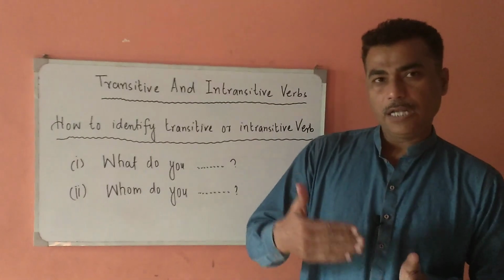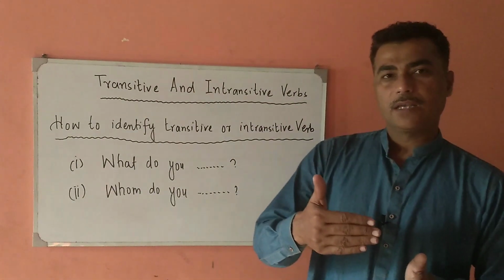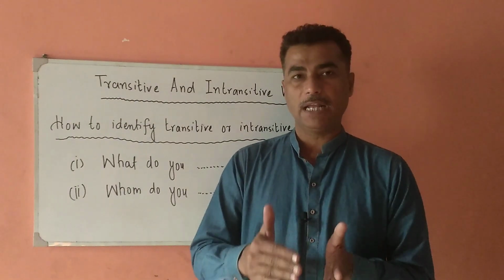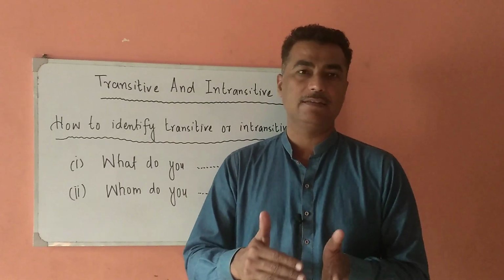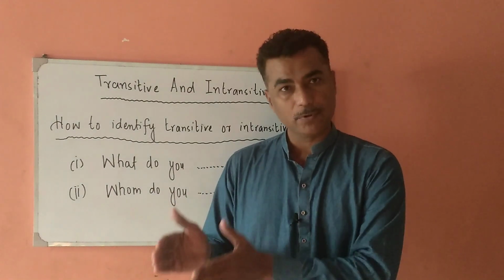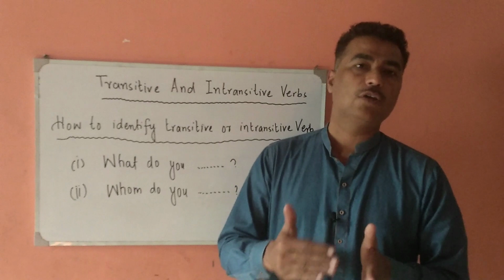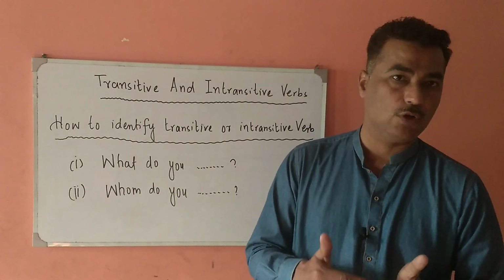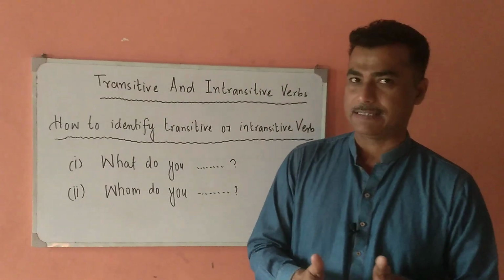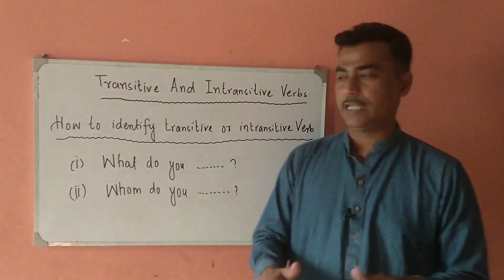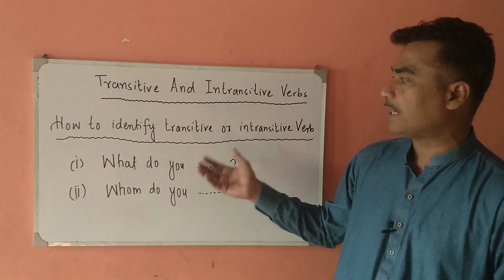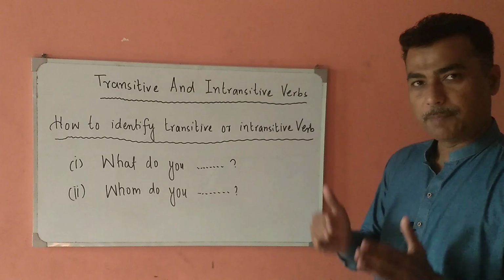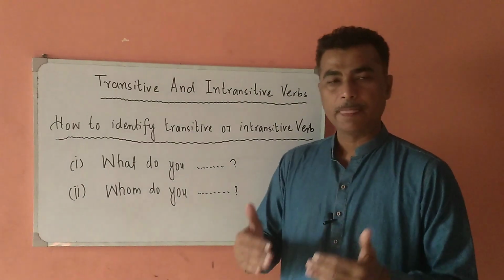Now, for making passive voice, we need a direct object or object. But if in any sentence there is an indirect object or prepositional phrase, the passive voice of those structures is not possible. We cannot make the passive voice of those types of sentences. Now let us have a look at how to identify whether the verb is transitive or intransitive. It might be difficult for some of the students.